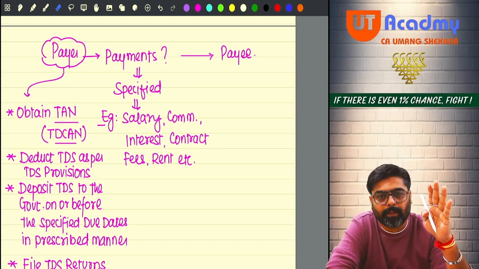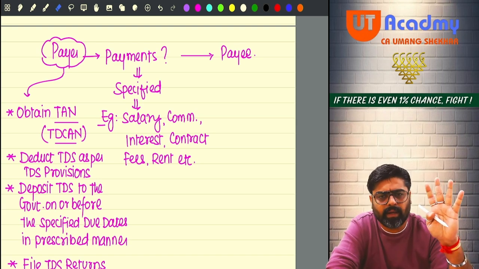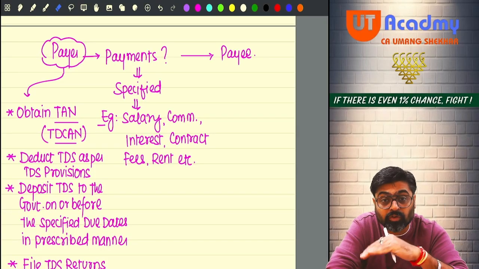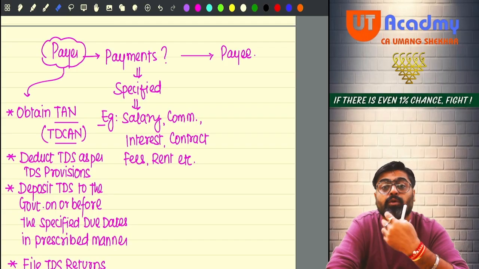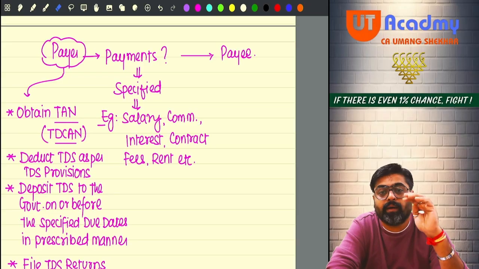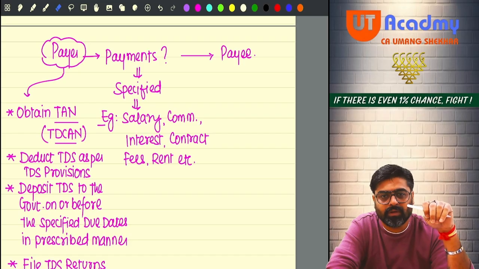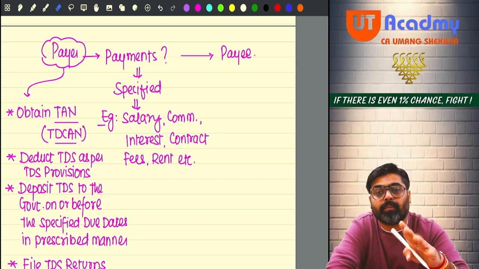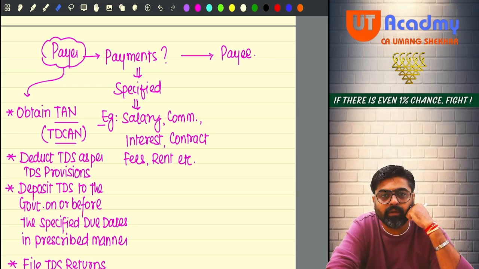Okay? But see, you are very rarely tested at CA Inter level for these procedural aspects. These are known as procedural aspects, that these are the procedures which are to be followed by the payer. And the Institute knows that this CA Intermediate student will not be that much aware or comfortable about these procedural aspects because he has never done all these things.